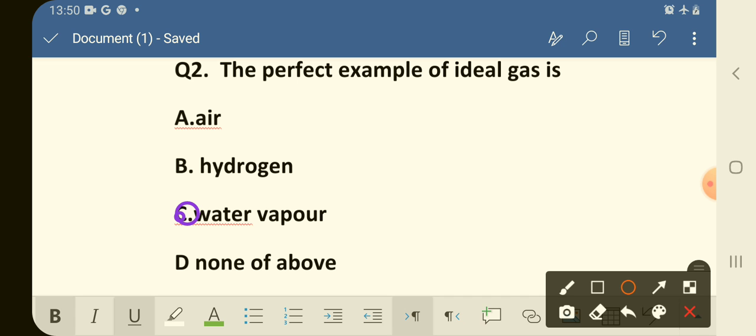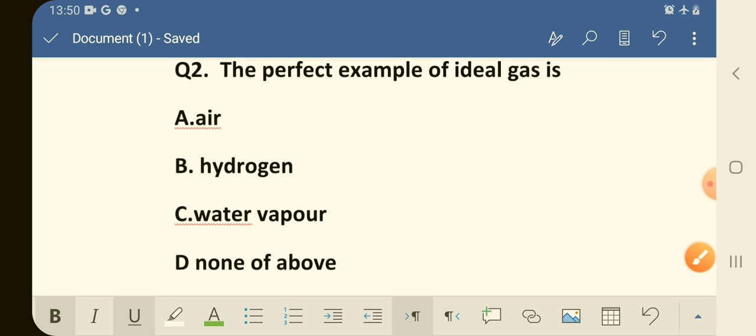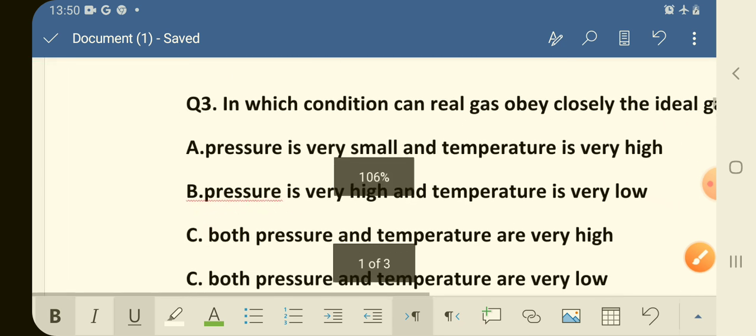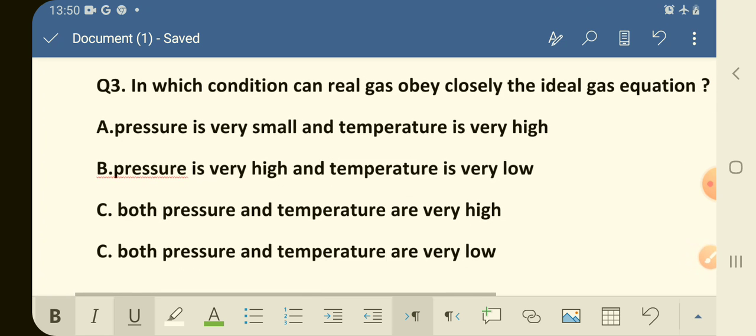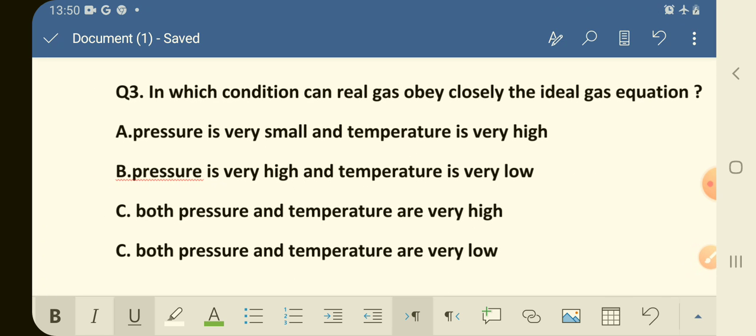Okay, now the next question. Yes, the question number 3 is, in which condition can real gas obey closely the ideal gas equation? Option A, pressure is very small and the temperature is very high. Option B, pressure is very high and the temperature is very low.